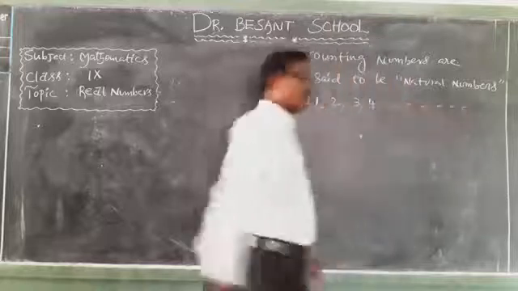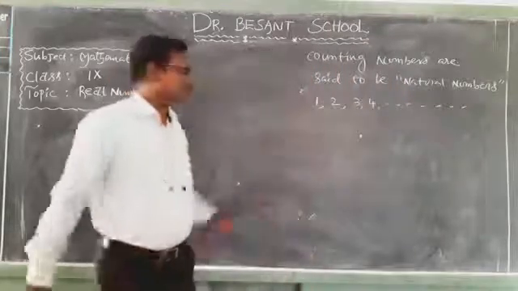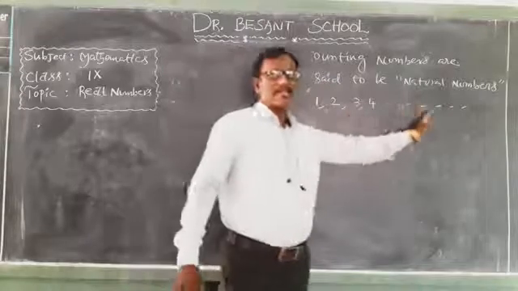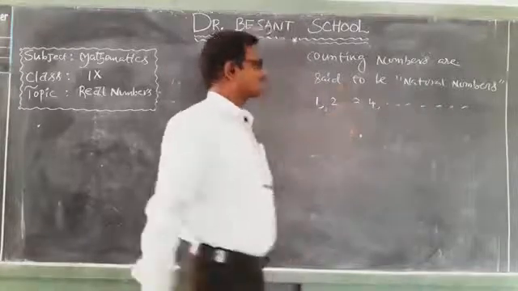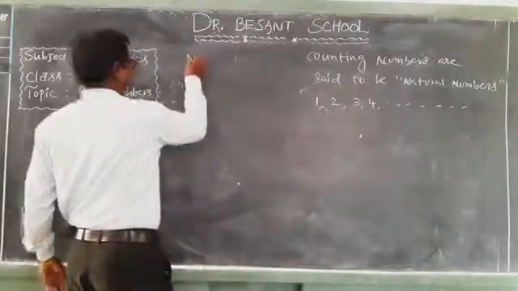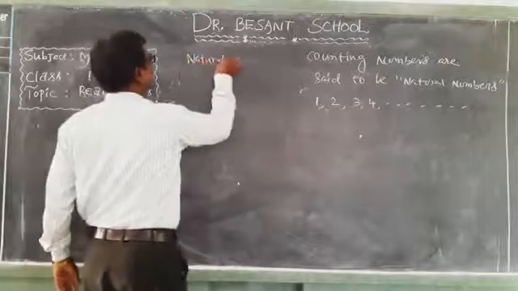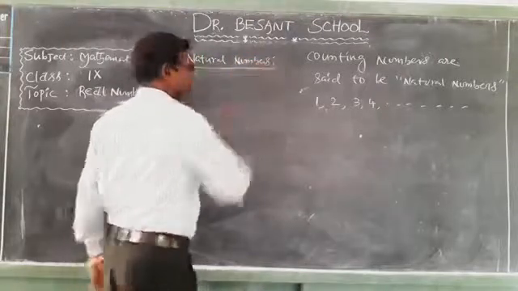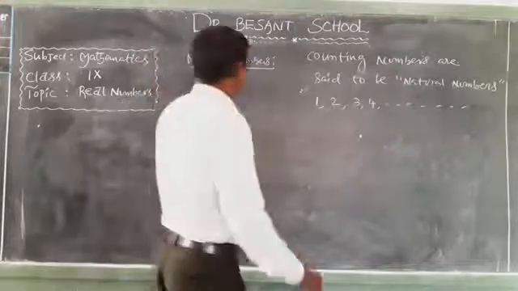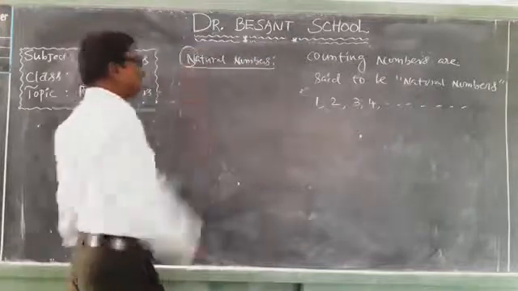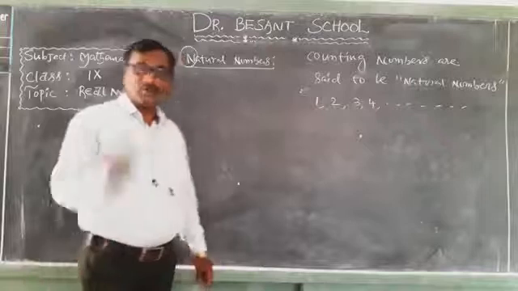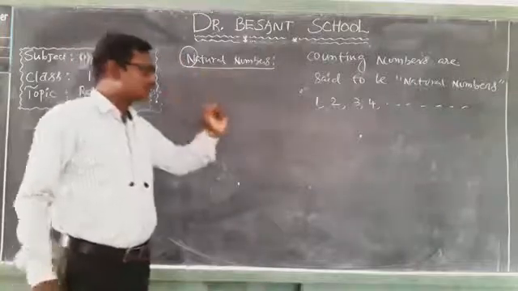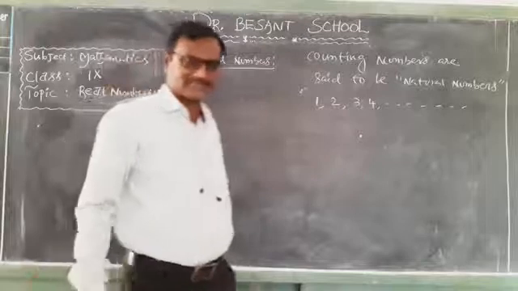To count any article, we should use some numbers: 1, 2, 3, 4, etc., and so on. These counting numbers are said to be what, children? Natural numbers. Natural numbers are denoted by the letter N. What is the first letter in the word natural numbers? N. So, we use the letter N to represent natural numbers.